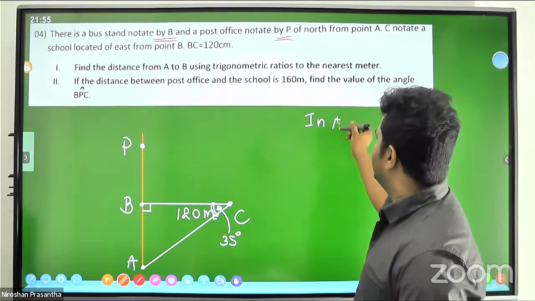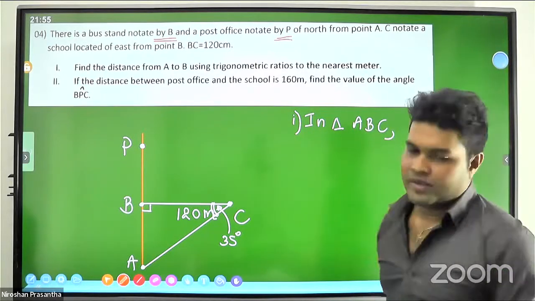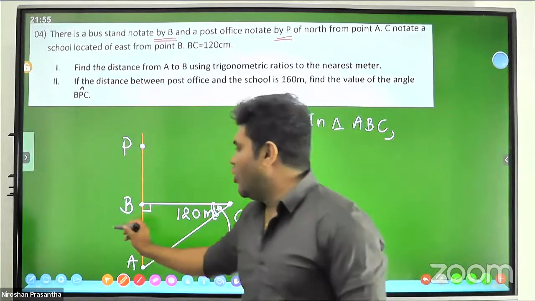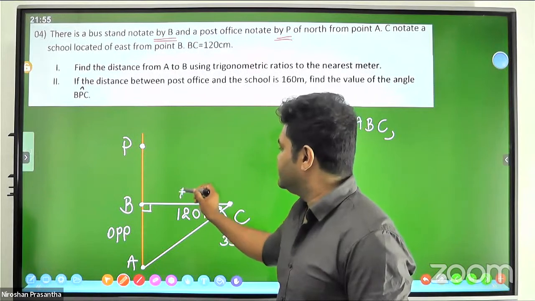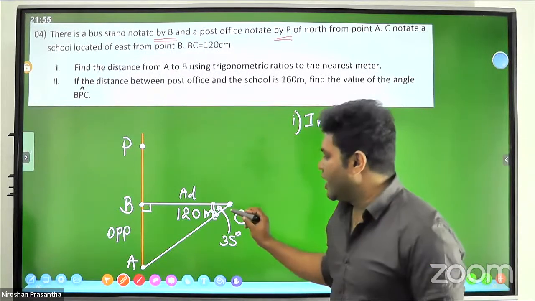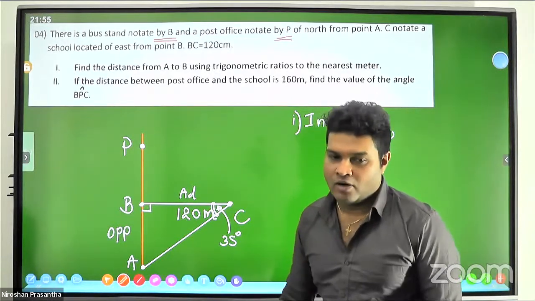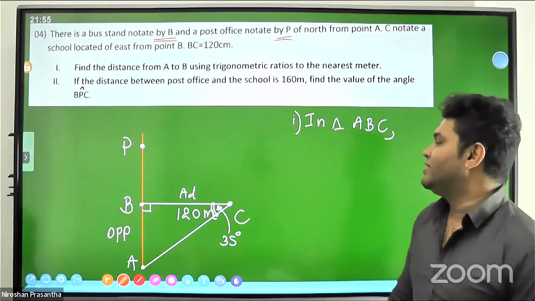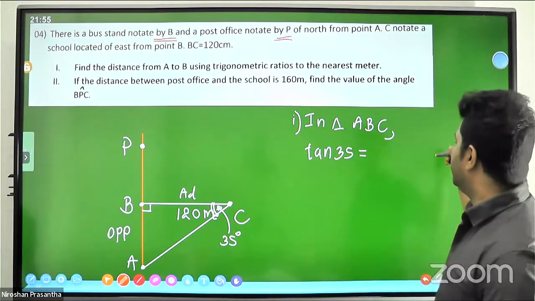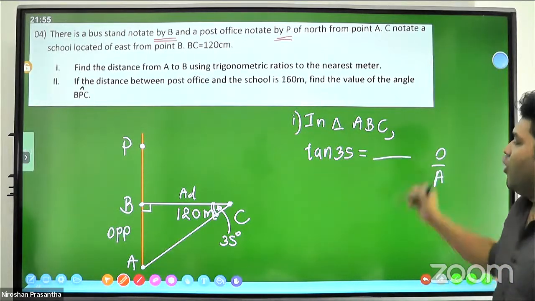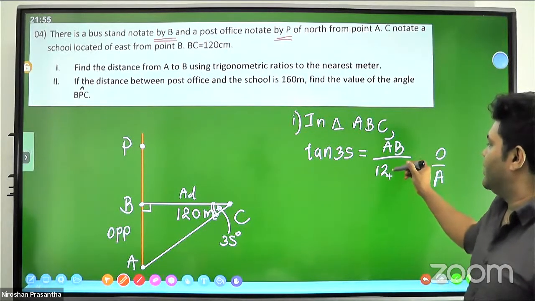In triangle ABC, we want to find the AB distance. This is opposite, and this is adjacent. Then what is the connection regarding this angle? Angle to opposite, angle to adjacent: tan, opposite to adjacent. Oh, sorry, not tan, tan 35. You better write down tan 35 degrees. Tan 35 is opposite to adjacent. The opposite distance is AB, and the adjacent is the given 120.